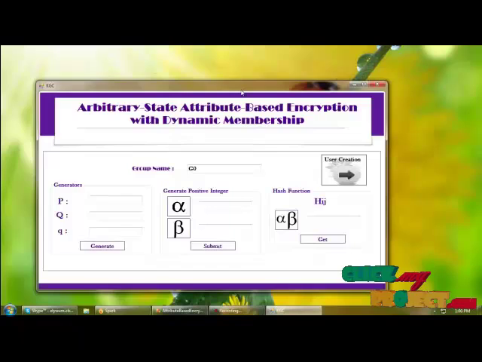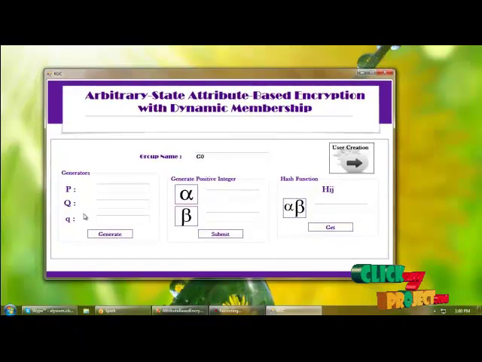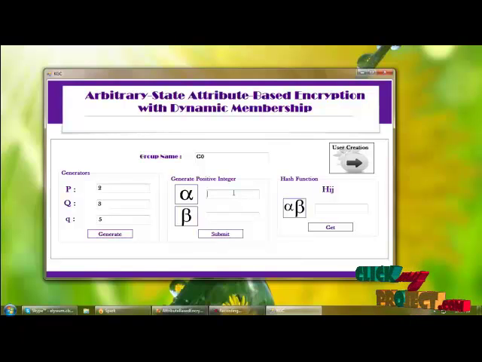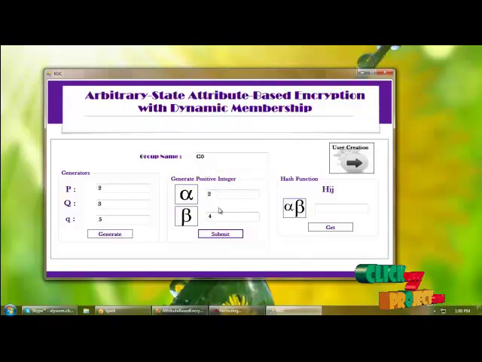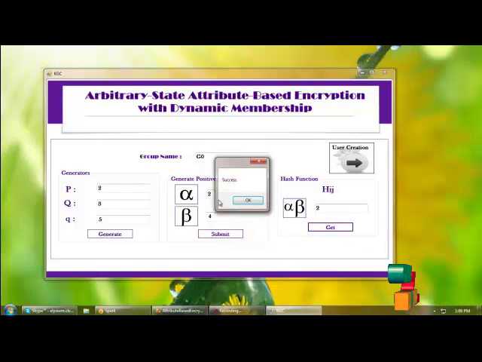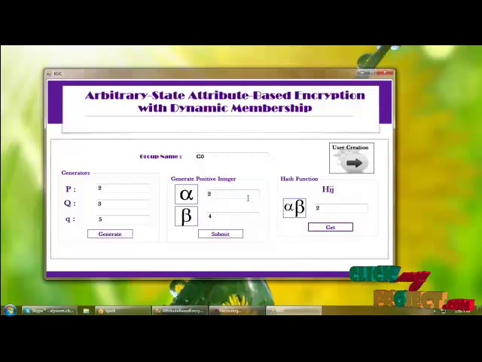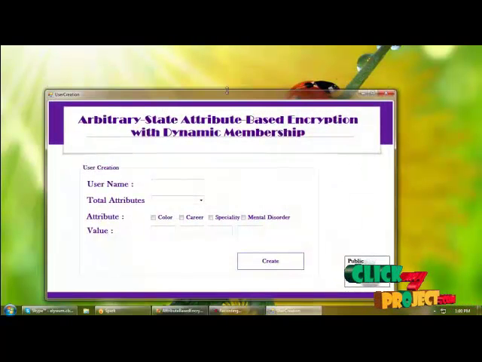So clicking KGC. In KGC, first we are generating the prime numbers for the values of P, Q, and small q, and I'm providing any positive number here, generating the positive integer for alpha and beta. Then I'm saving these alpha and beta values. Based on this alpha and beta, I'm generating the changing value, that is applying the hash function for particular values. So I'm getting the HIJ here, and next we are going to user creation.